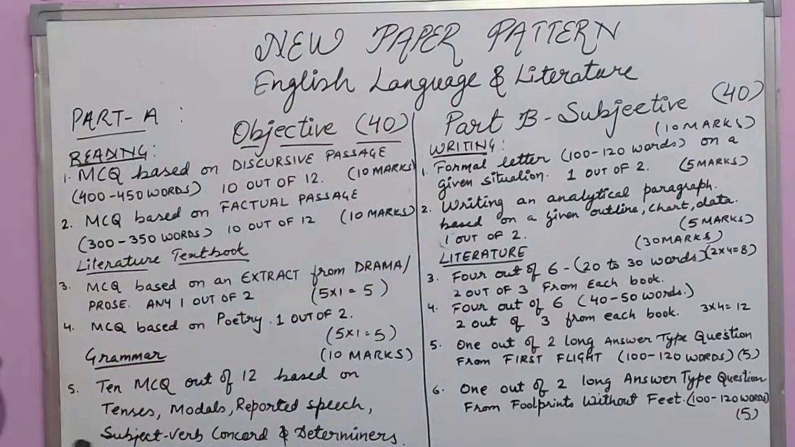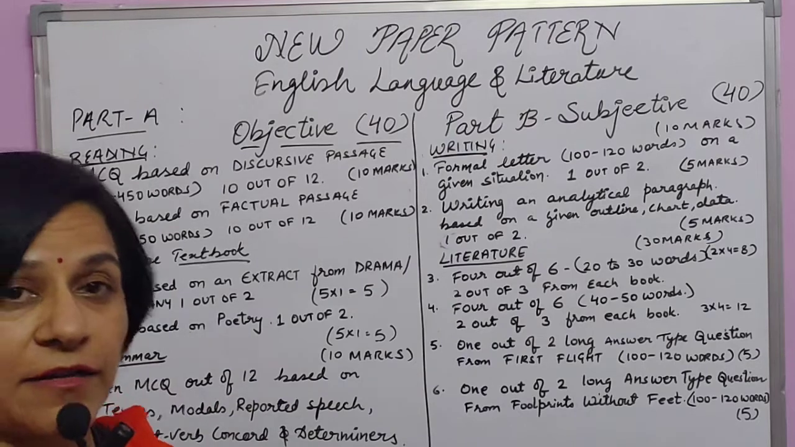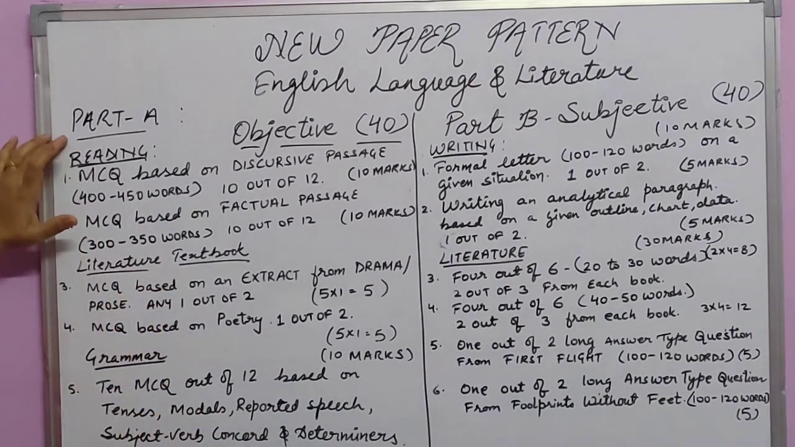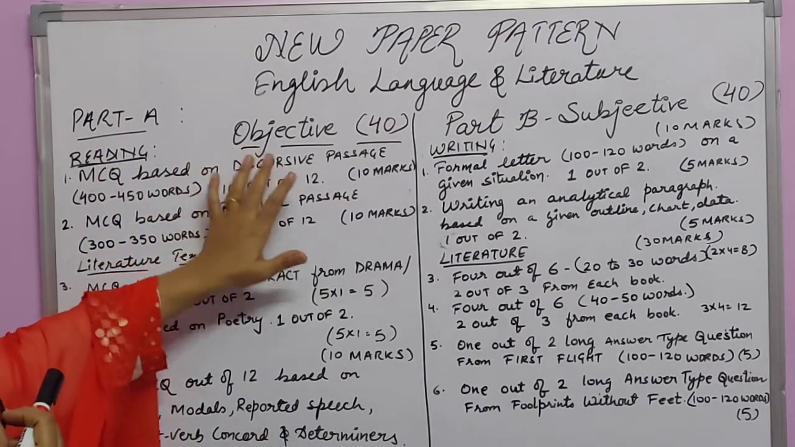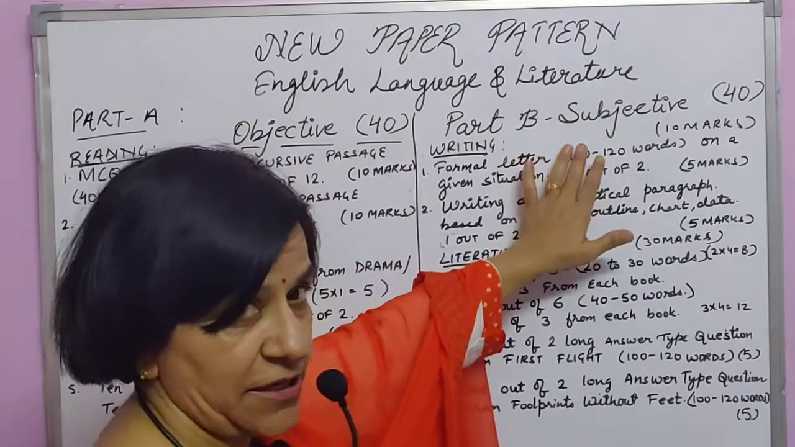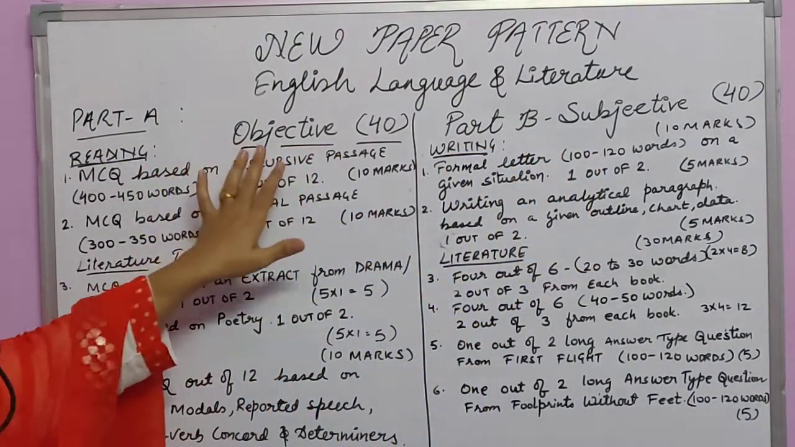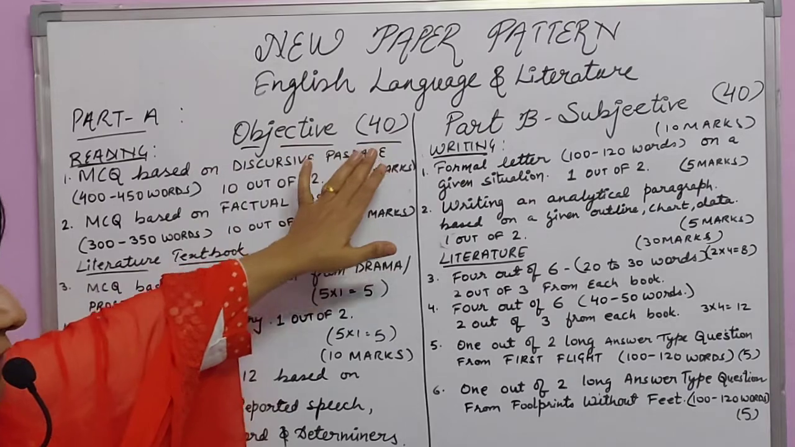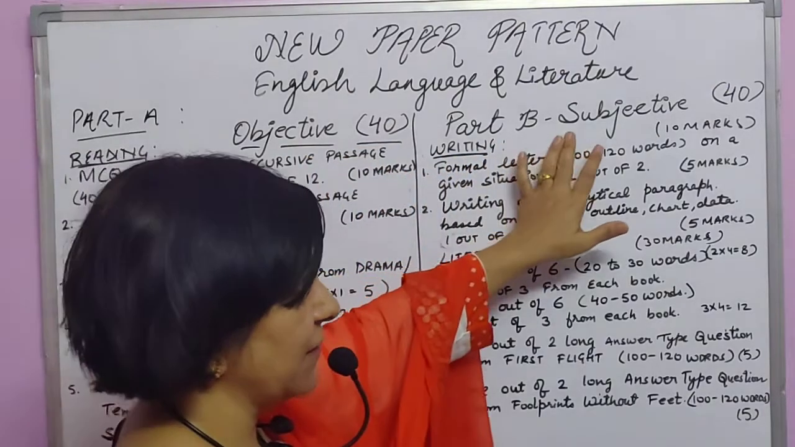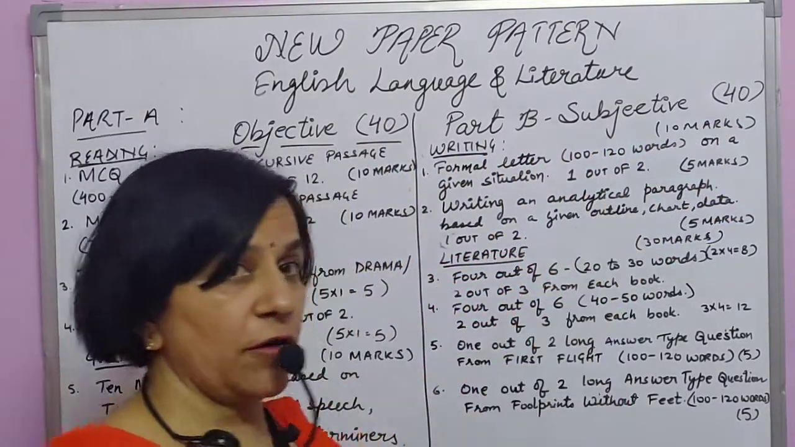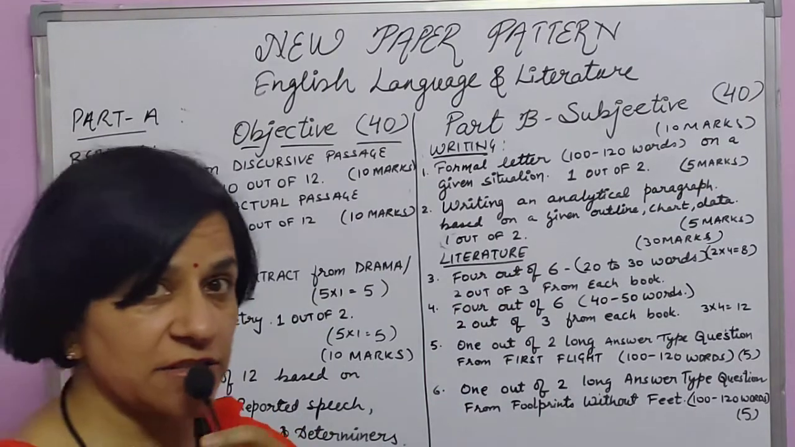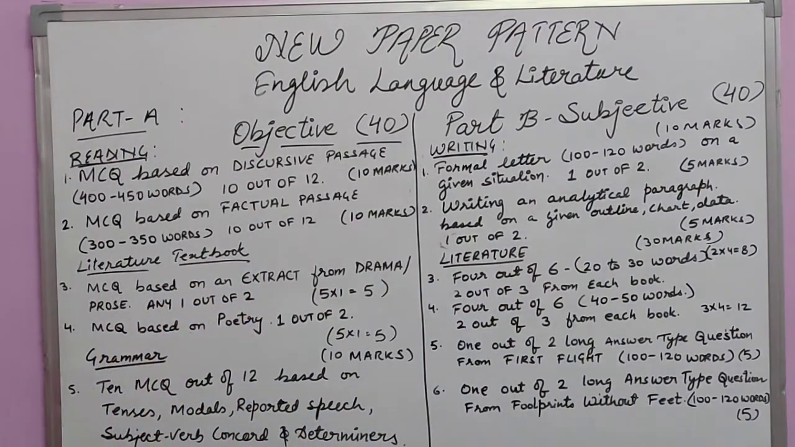But from this session onwards, the paper will be in 2 parts. It will be part A and part B. So part A will be objective and part B will be subjective. Part A objective will be asked for 40 marks and part B subjective will also be asked for 40 marks. Let's see the bifurcation of 40 marks in objective type.